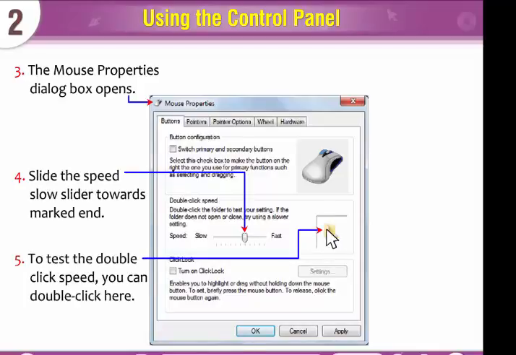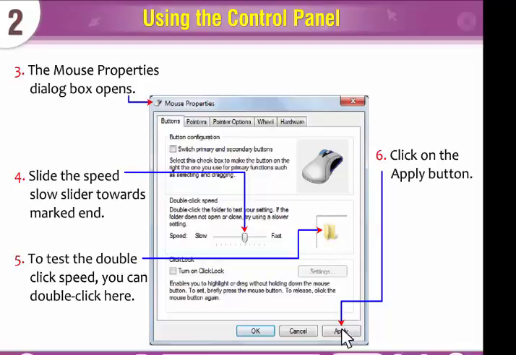To test the double-click speed, you can double-click here. Click on the Apply button. The double-click speed will change.